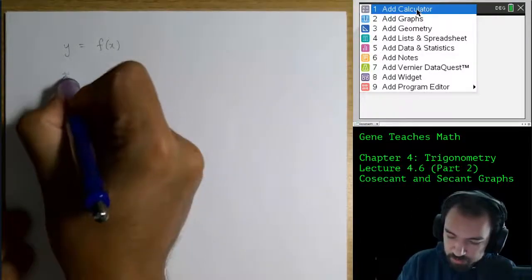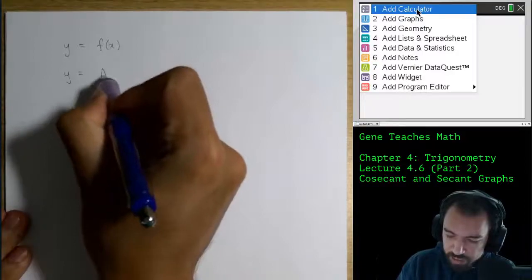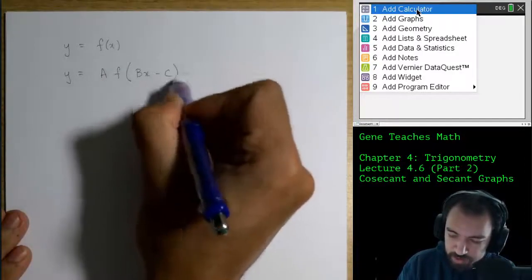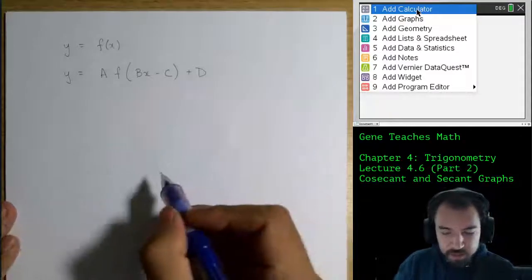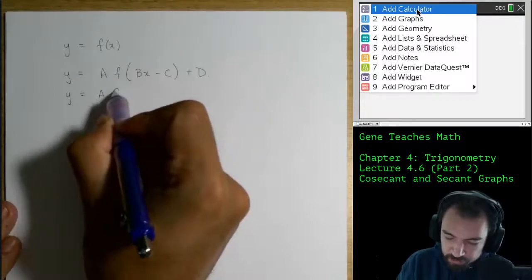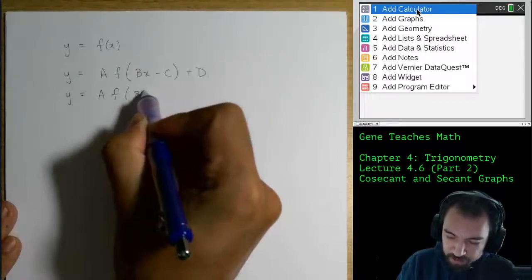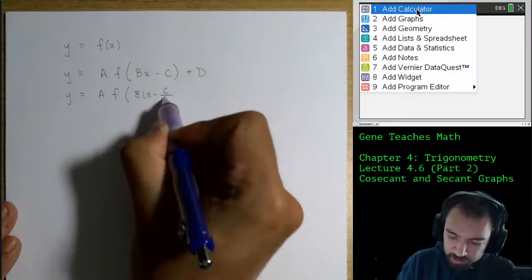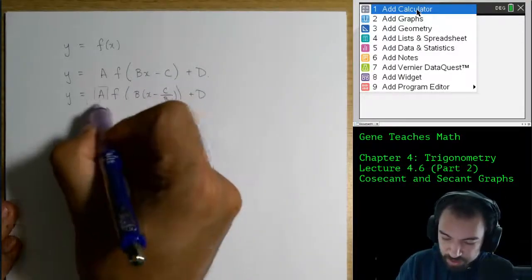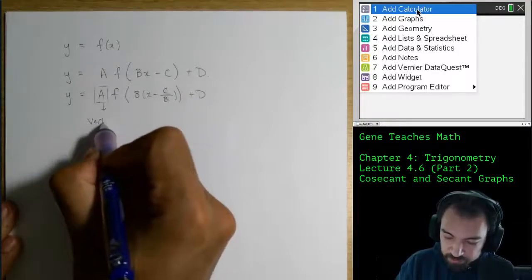And the deal was, we said y equals a times f of, and we put a b here, x minus c, plus d. And in order to understand this in the way we did in lecture 5, you saw me consistently factor out the b, the coefficient on x. And from this position, we say, okay, this a is going to give us the vertical dilation factor.